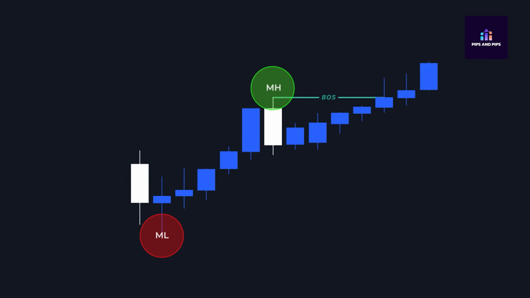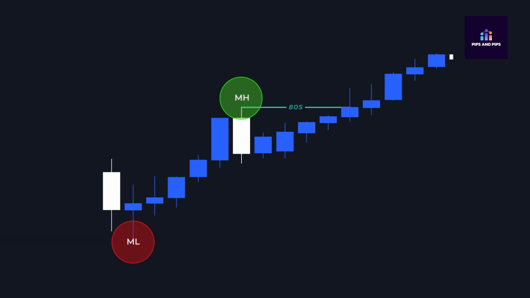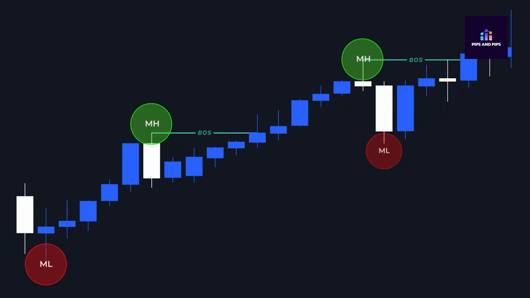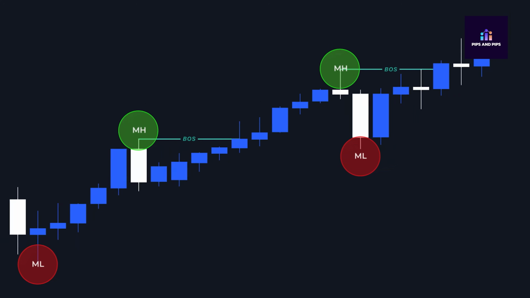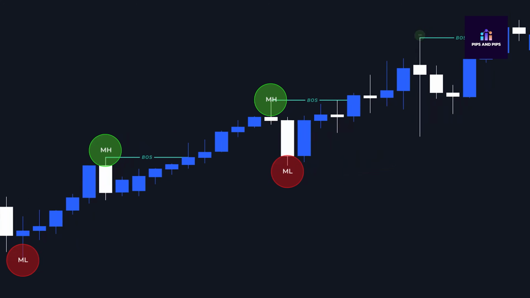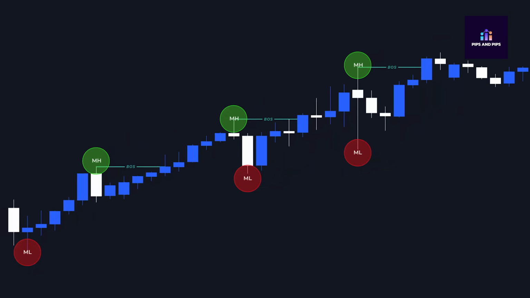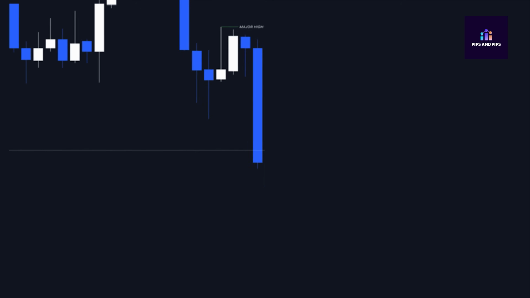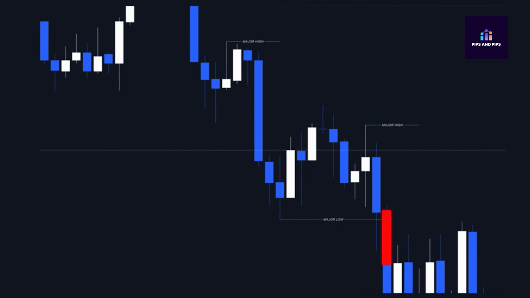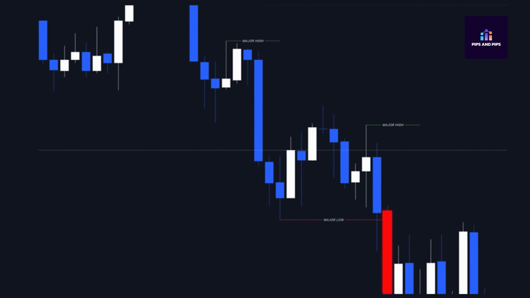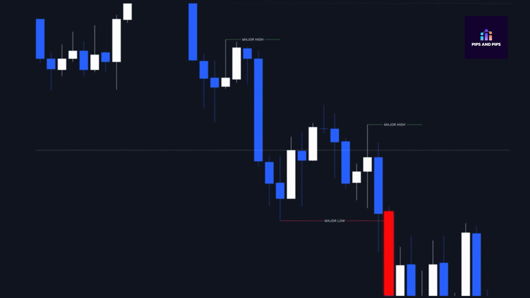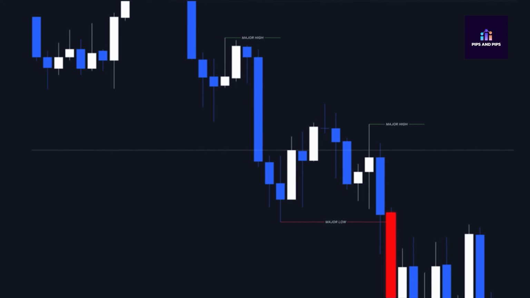In a bullish scenario, if the market breaks the major high with a candle, forms a break of structure and goes upward, this is a sign that momentum may continue. In such a case, you should try to find buy trades. Similarly, in a bearish scenario, if the market breaks below the major low, then you should try to find sell trades. In which exact area you should look for buy or sell trades, I will explain in upcoming videos.